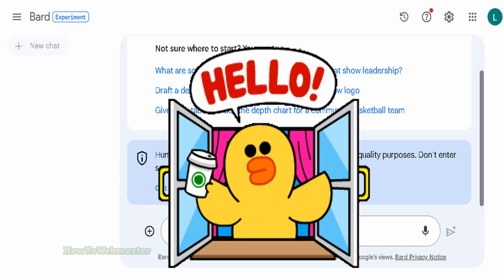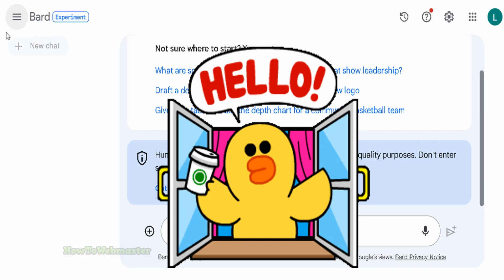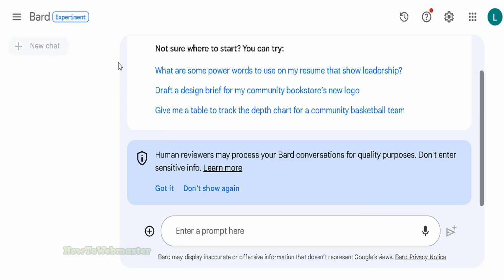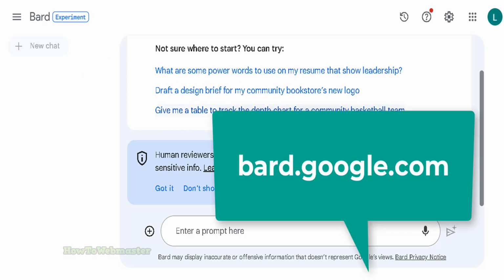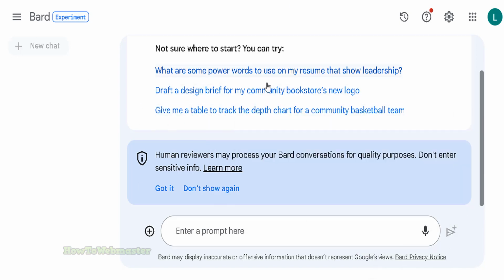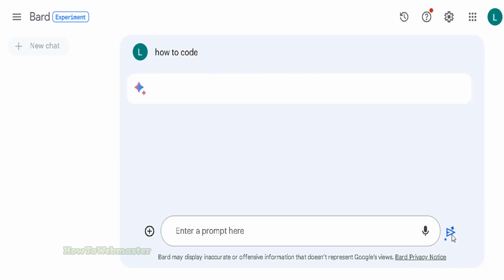Today I will be reviewing and testing out Google Bard. This is the newest AI chatbot from Google, and you can access this at bard.google.com, and I'll leave the link down below. And here's the dashboard. So let's enter in something, how to code, and let's submit.